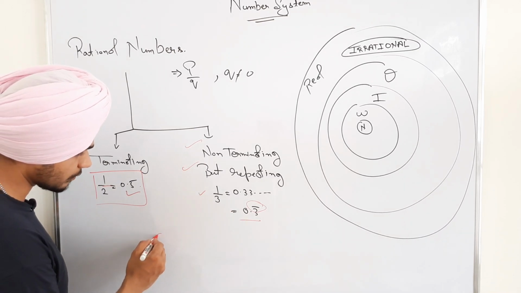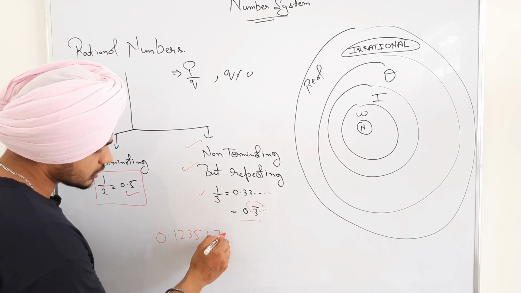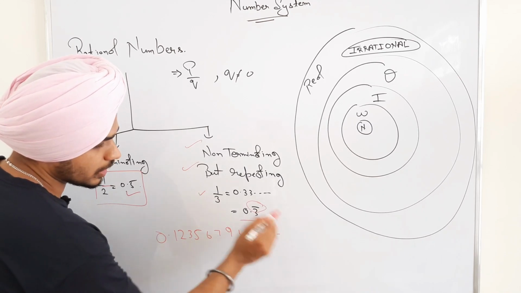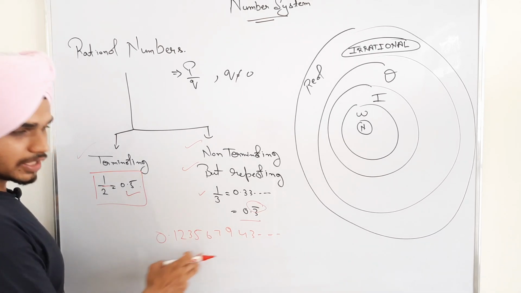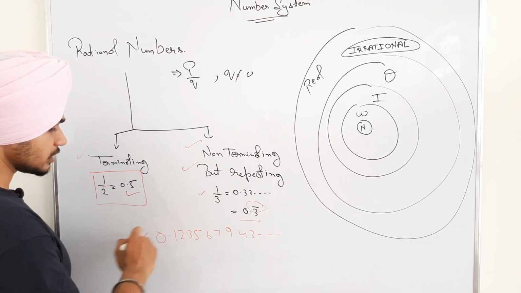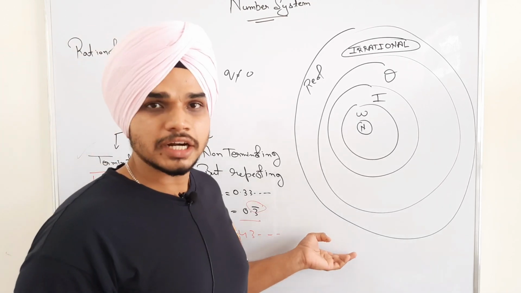I will give you an example like 1.12356 7 9 4 3 and so on, like that. This number is non-terminating as well as non-repeating. Thus it is known as an irrational number. Let us see how this chart is made.